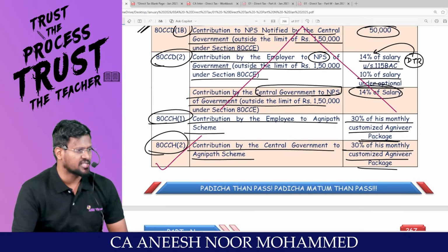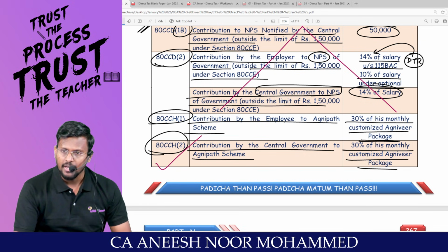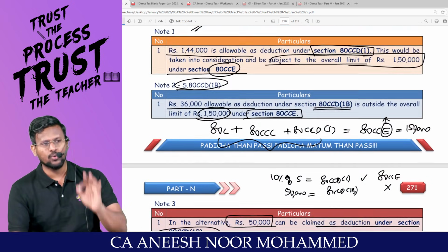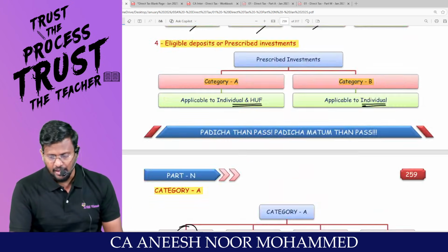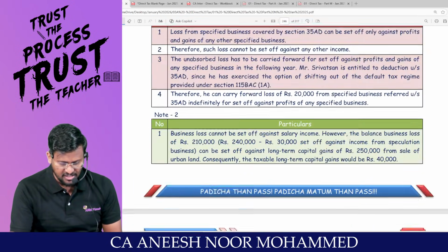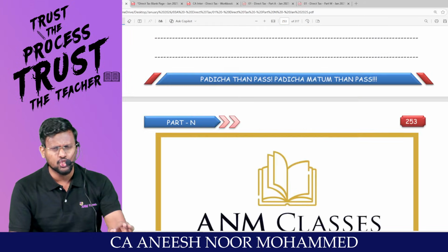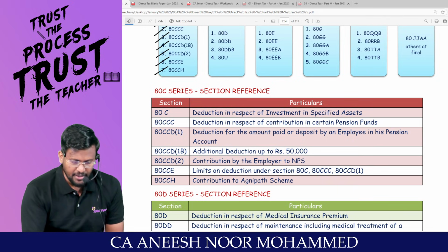Whereas 80CCH subsection 2 can be claimed as a deduction under the default tax regime or the optional tax regime, as the case may be. With this, we can say that we are done with the 80C series, my dear lovable students. If you see the Chapter 6 deductions, the first family is the 80C family, in one slot of our workout.